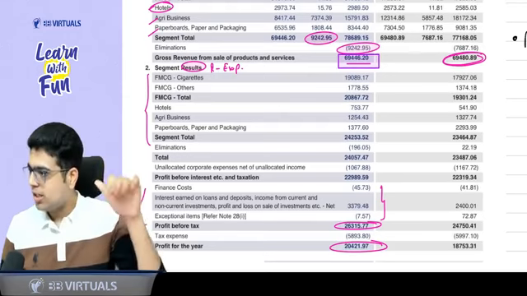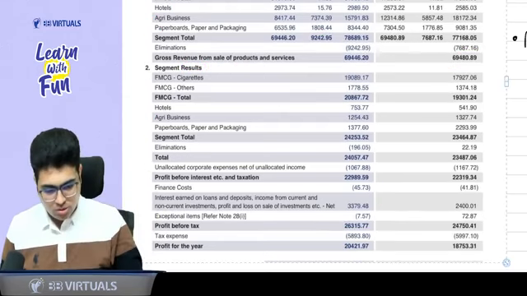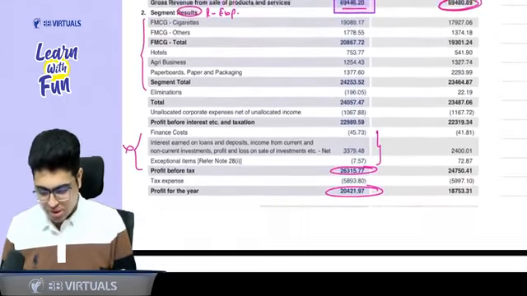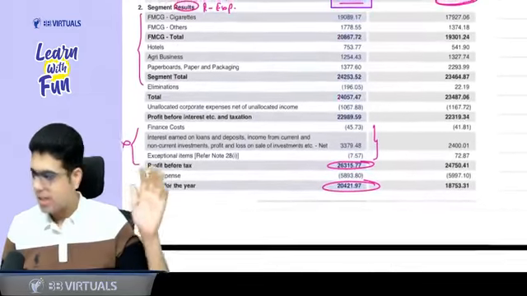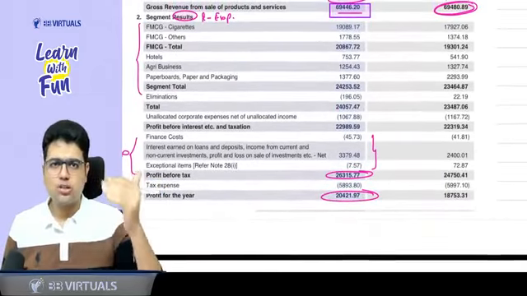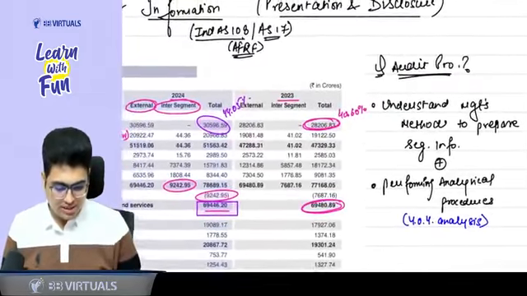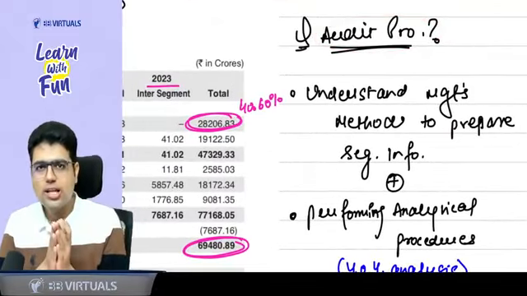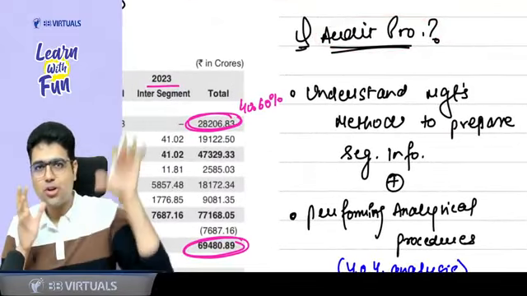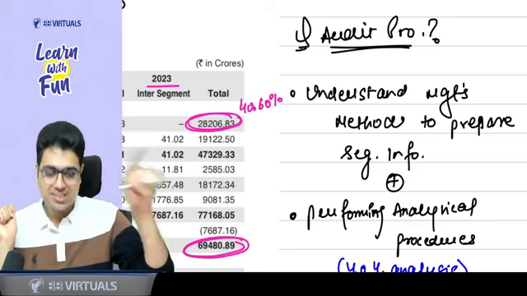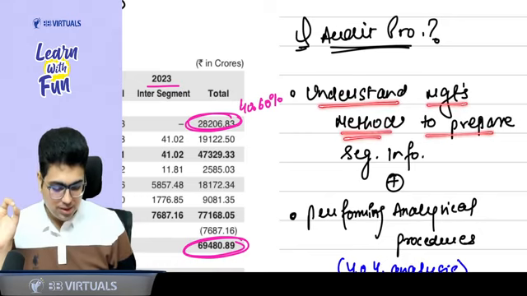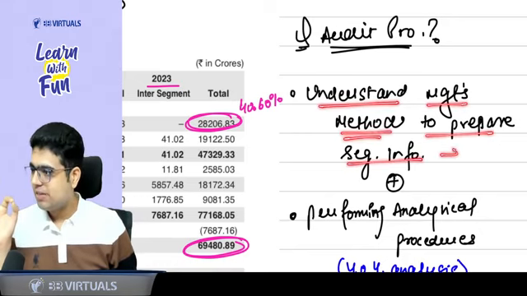Not only the revenue, but you also allocate the assets. The assets part is not here, but assets and cost are also allocated. So considering all this, what is the procedure I can do? First of all, tell me, whose responsibility is it to prepare all this segment information? Management's responsibility. So you need to understand whether management's method to prepare the segment information is as per applicable FRF or not.